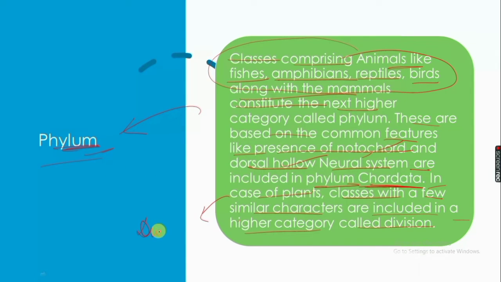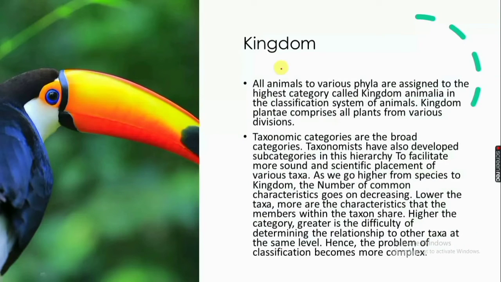Kingdom: all animals from various phyla are assigned to the highest category, known as kingdom Animalia. Kingdom Plantae comprises all plants from various divisions. Animals are included in kingdom Animalia, whereas plants are included in kingdom Plantae.